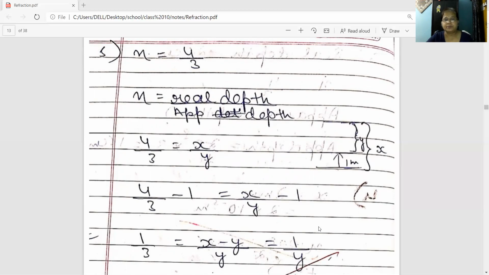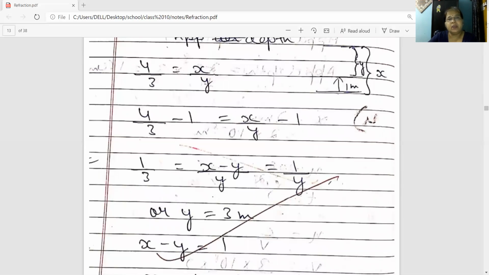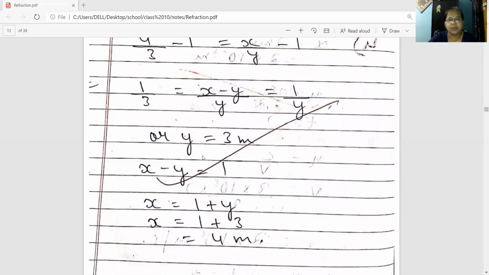So this is equal to 1 by 3. Now x minus y, how much is it? x minus y is 1. So in place of x minus y, write 1 by y. Now cross multiply: y equals 3 meter. But you are asked to find the value of x. Here you have got y, so substitute the value of y in x minus y equals 1. x equals 1 plus y, or 1 plus 3, you are getting 4 meter. 4 meter is the actual depth.